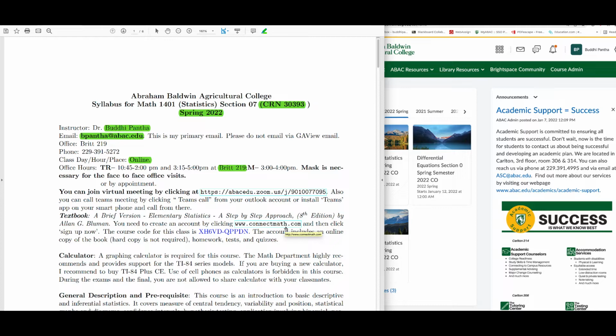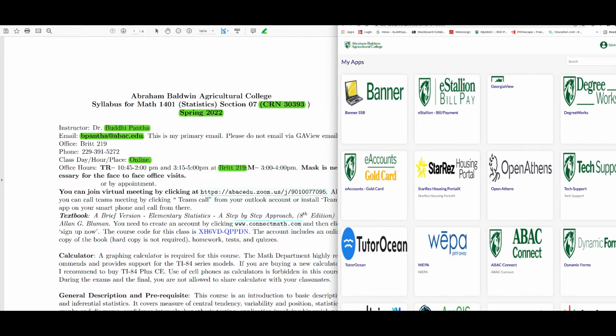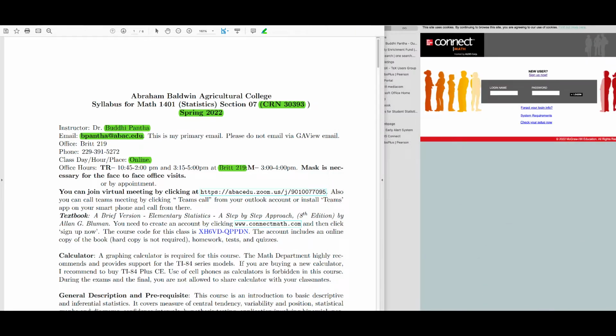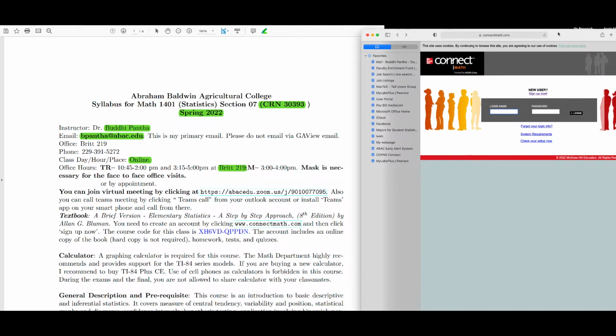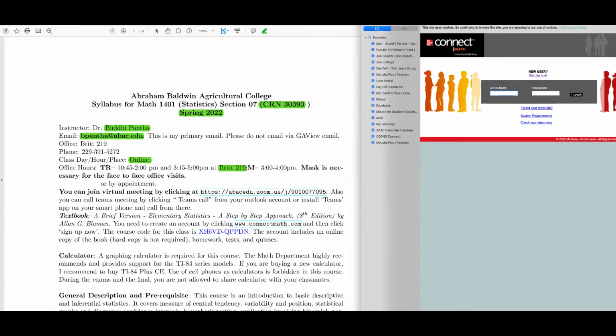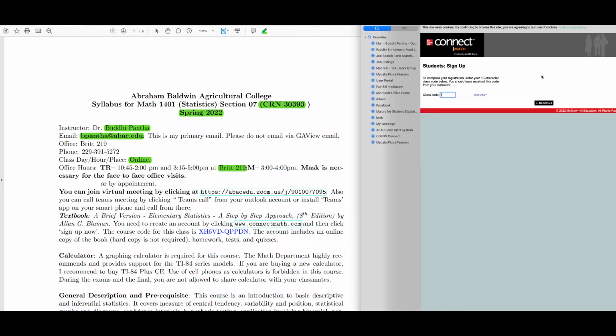Now, how do you create an account on Connect Math? You just click this link, okay, and then click the sign up now. Let me show you how do you do that. Okay, so what you need to do is, let me show you that. So this is the connectmath.com. You will see that new user, sign up now. Okay, click that, and then it will ask the class code.